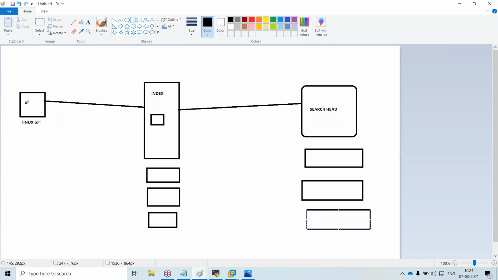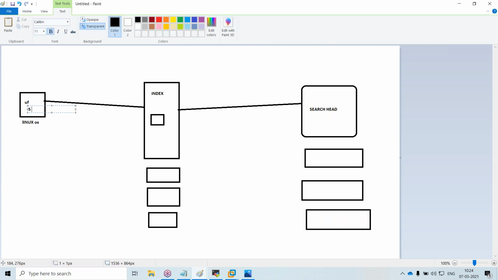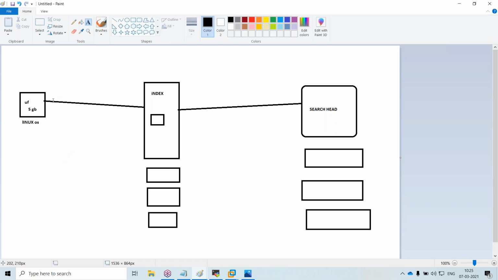Okay, this project is sending 5 GB of logs per day, but some component in Splunk should measure whether they are really sending 5 GB, because they have purchased a 5 GB license. They have to check whether they are really sending 5 GB or 10 GB, something like that. There will be one component called the license master or license manager, which calculates the amount of data that is reaching the indexer.